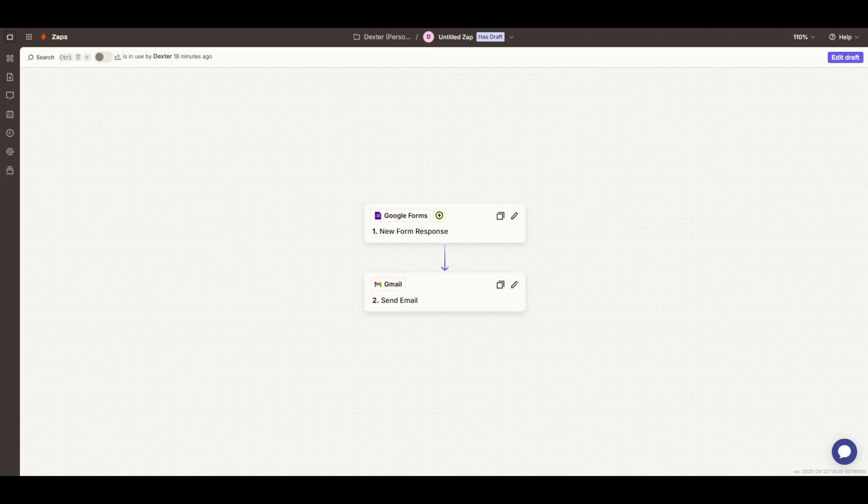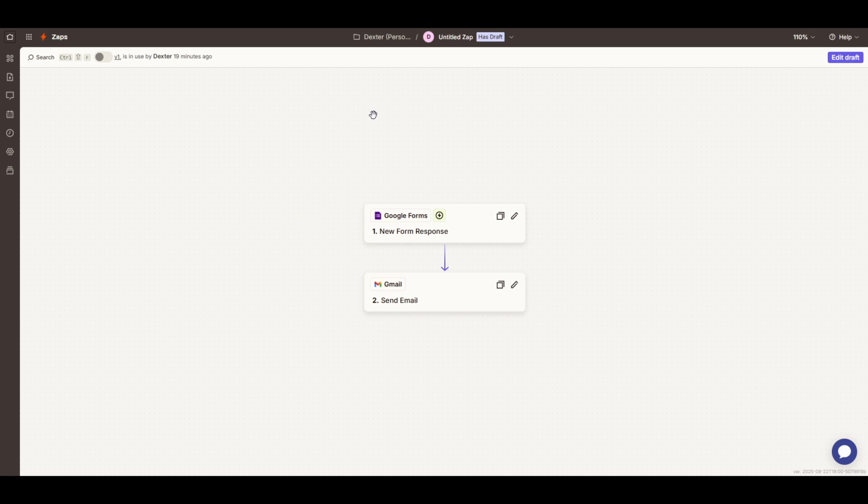In today's video, I'm going to teach you how to share your Zap on Zapier. Whether you're collaborating with team members, sharing your automation with friends, or simply showcasing your process, sharing a Zap is incredibly straightforward. Let's dive right in and take you through the steps.